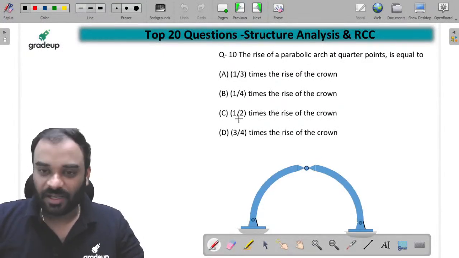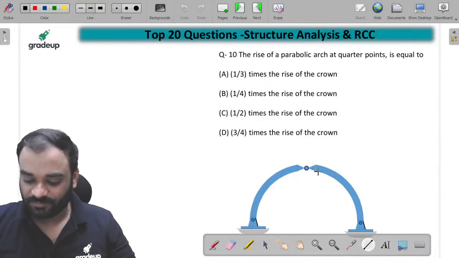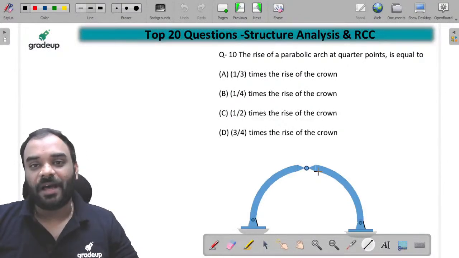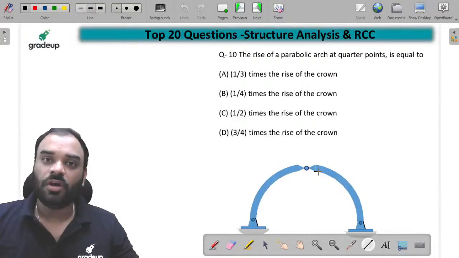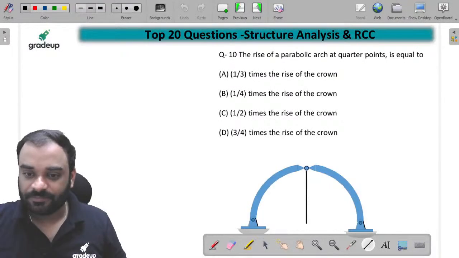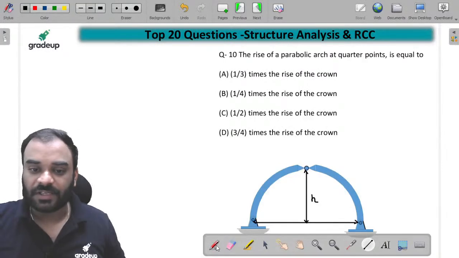Tell me guys, I think इसका आंसर तो सभी को पता होगा. The rise of a parabolic arch at the quarter point is equal to how much? This is your central rise, which is equal to H. And this one is your span, which is the horizontal distance between the supports, L.